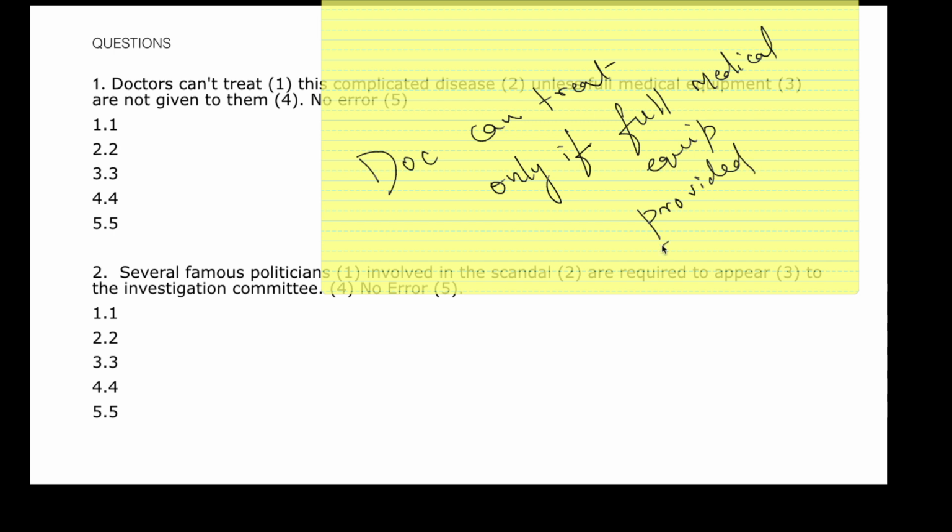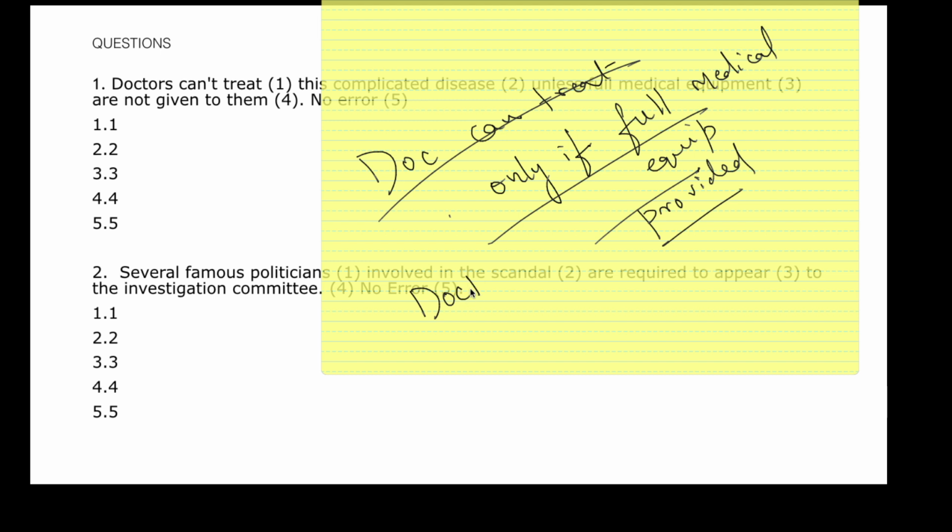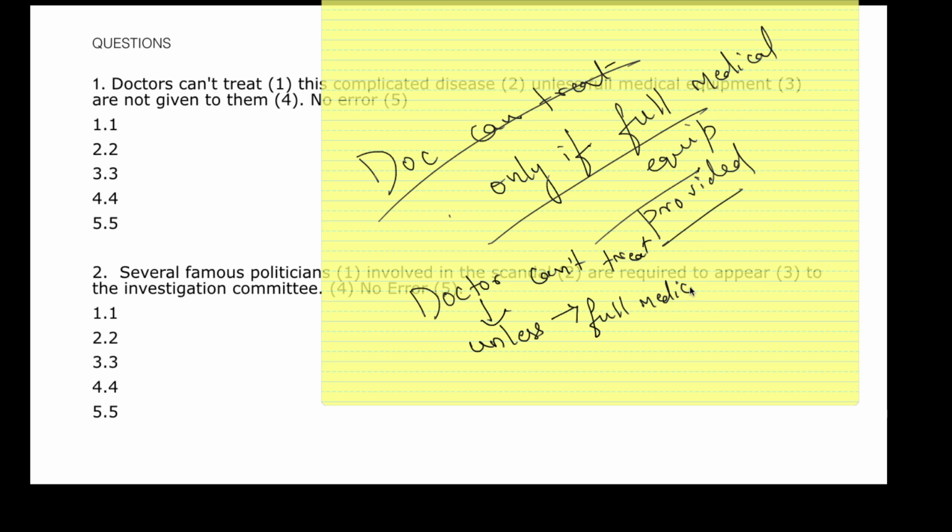If it is provided to the doctors, they can treat the complicated disease. Here is a term which says doctors can't treat. Unless itself justifies that they can treat only when they have been given full medical equipment. If they are provided with full medical equipment, doctors can treat it.